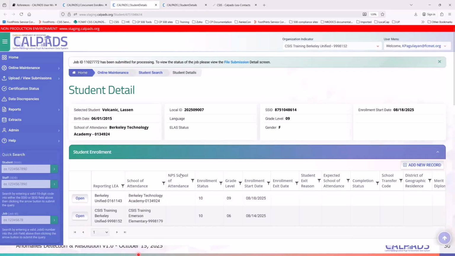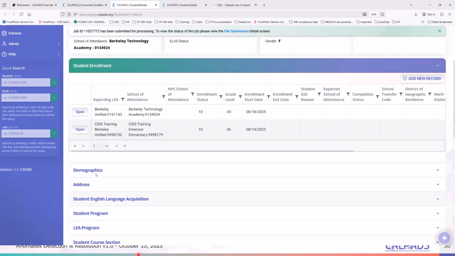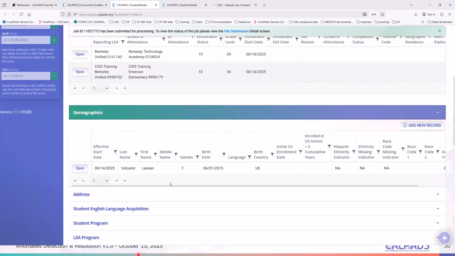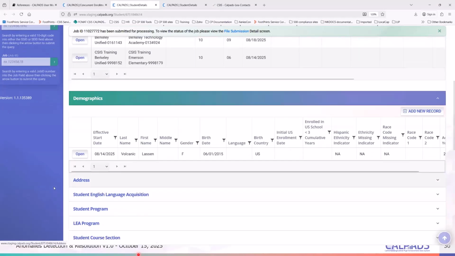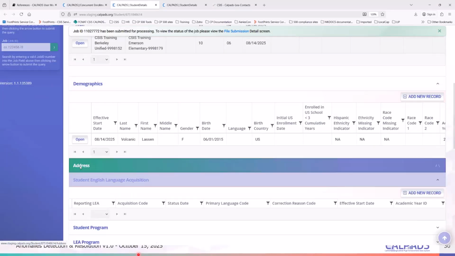So I look at the demographic record. He doesn't have a demo record yet at Berkeley because it just so happened that they posted it today. I look at the English language, nothing, no address.